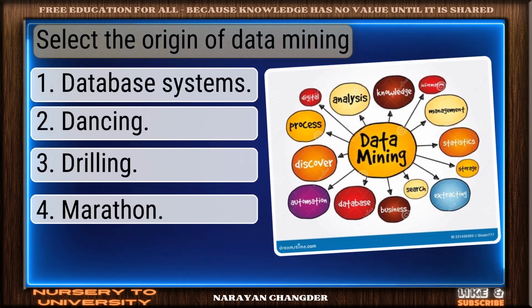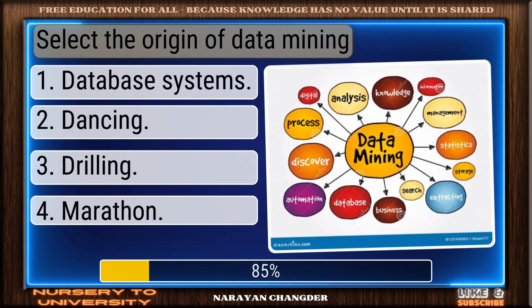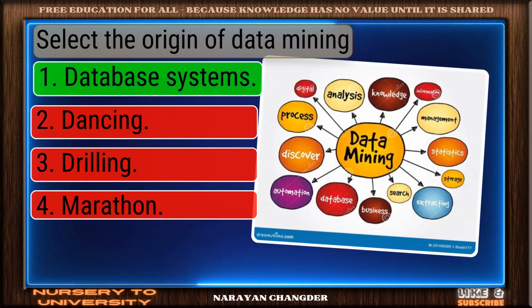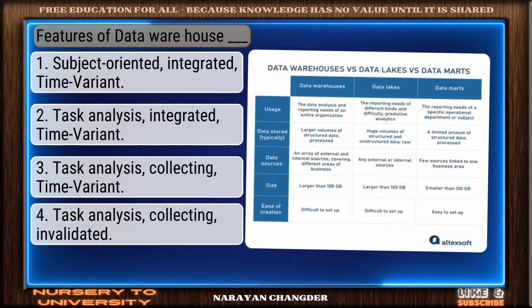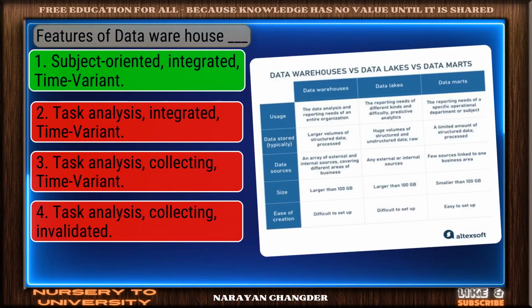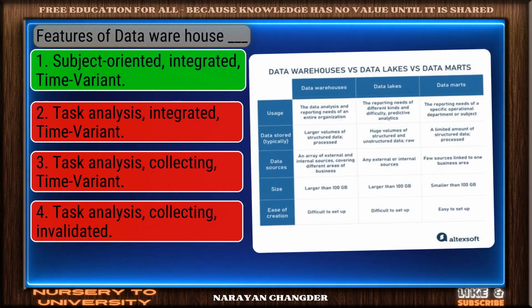Question number 17. Select the origin of data mining. Nicely done. Database systems is a solid answer. Question number 18. Features of data warehouse dash. Smart pick. Subject-oriented, integrated, time-variant is the correct choice.